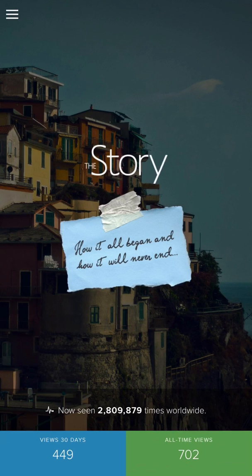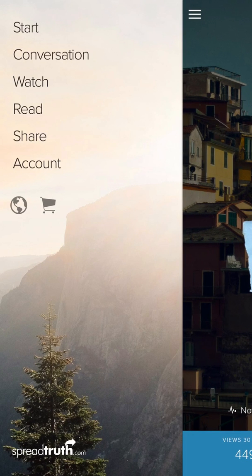All right, in the top left, I'm going to go ahead and click those three lines there, and you'll see a tab menu open up. The start menu is where we are. The conversation menu is just a conversation style gospel track that you can walk through with people. The watch tab there is the video that people will see when they click on your link, and they'll be able to see that in their language. It's not just in English, so wherever you share it, other people can see it in their language. The Read tab is a tab where people can read the gospel. And then the Share tab is the tab where you'll be able to select a language and select a photograph that goes with that language, and then create a post that you can then share to your social media channels.